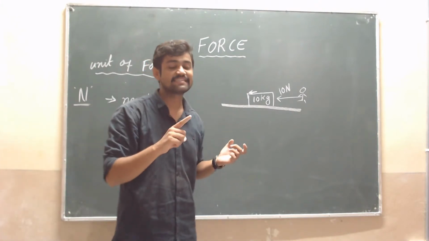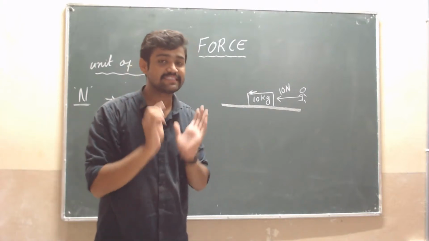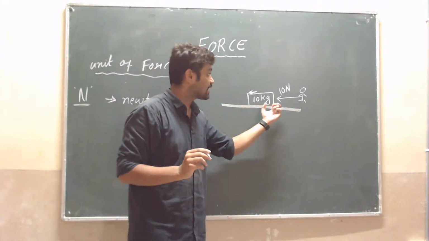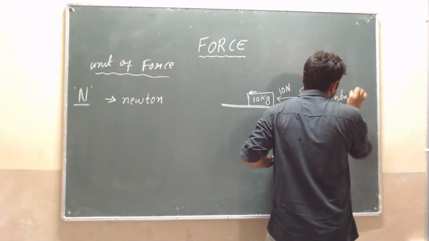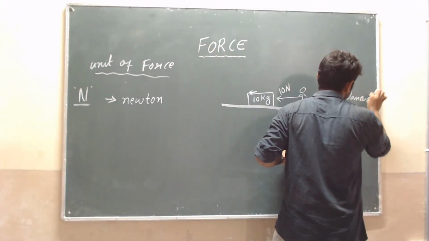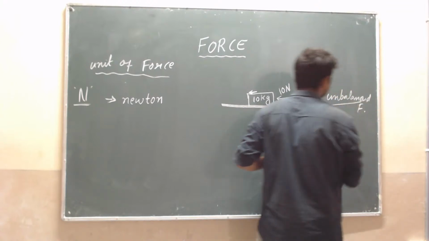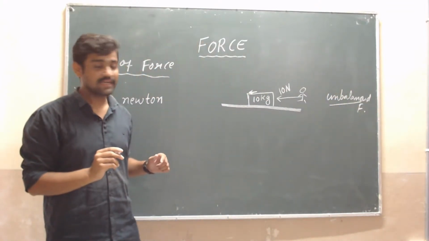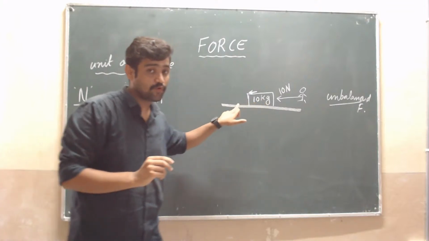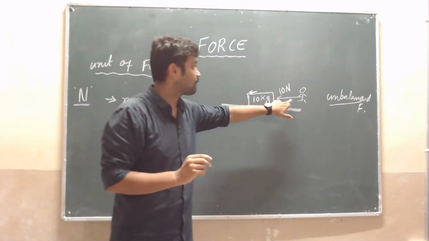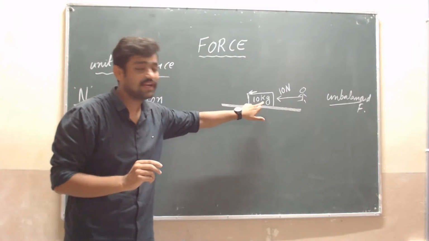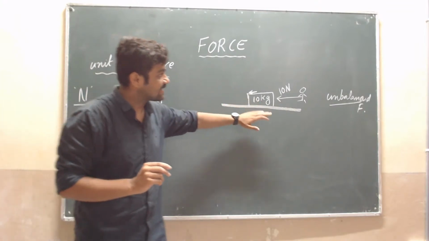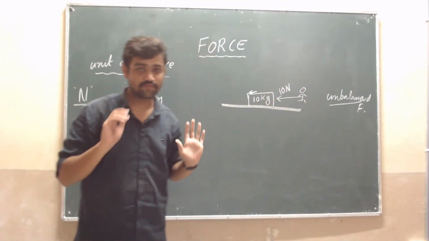You will learn balanced and unbalanced force in 9th standard, but I will just introduce it here. When we apply 10 Newton of force, the 10 kg object will move. At that time we call it the unbalanced force.